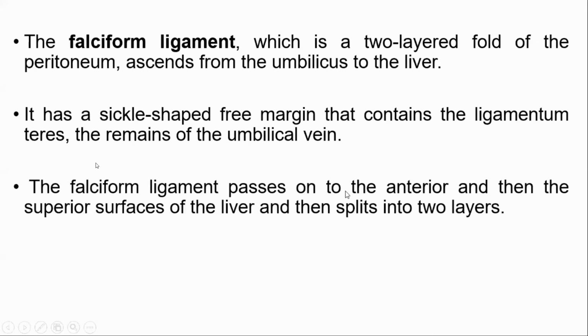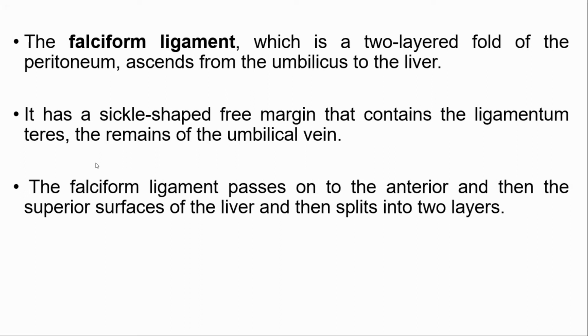The falciform ligament passes onto the anterior, then the superior surface of the liver, then it splits into 2 layers. So falciform ligament is the double-layer fold of peritoneum which ascends from the umbilicus to the liver. Right? It has a lunar-shaped or sickle-shaped free margin that contains the ligamentum teres. Free margin means not attached to any structure. Okay?